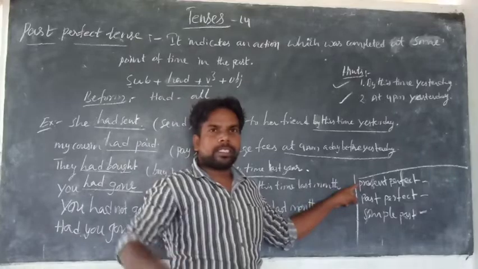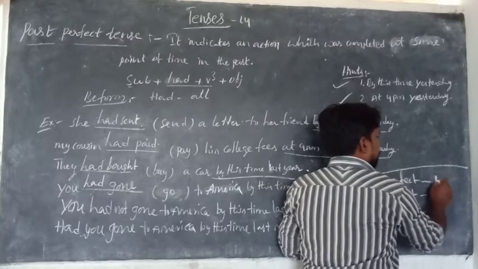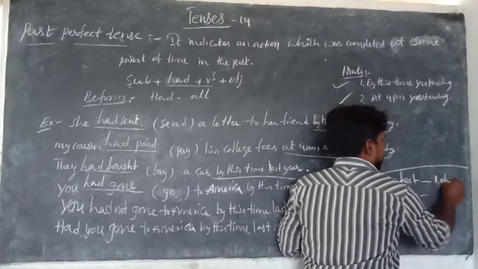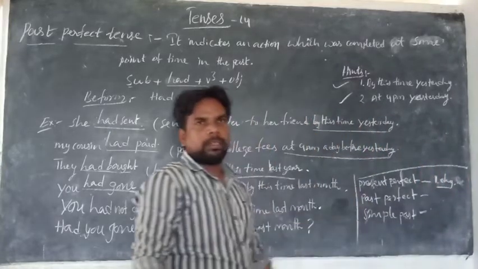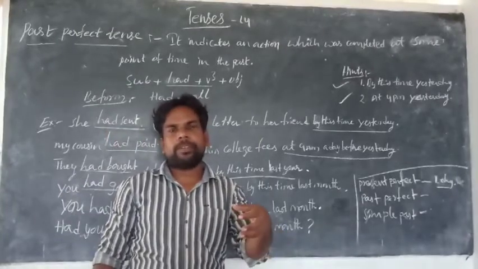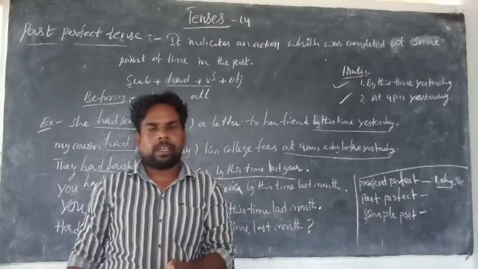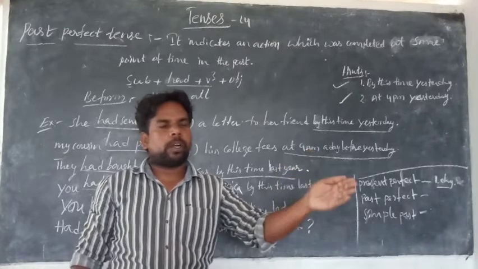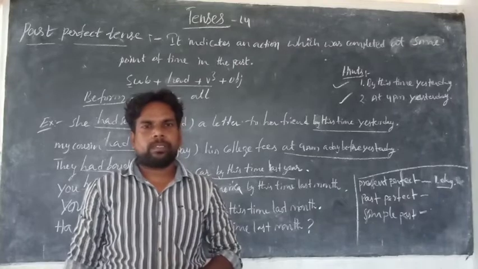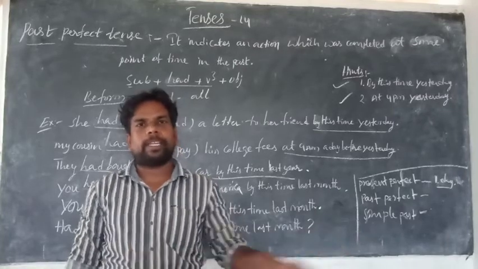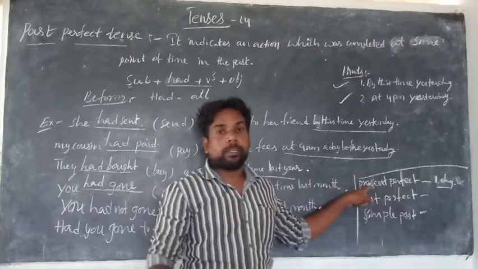Present perfect indicates what? Just a completed action. Its time period is how much? Just one day, or one week, suppose one day. The action which has been completed from yesterday to today, from the morning of yesterday to this morning. Is it clear? Whatever action happened in this time period, you can write in which tense? Present perfect.